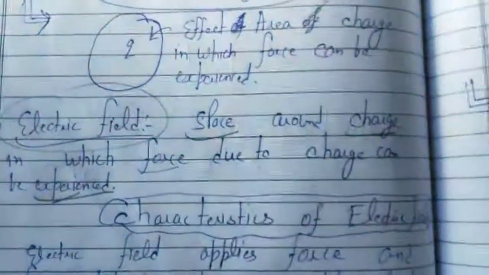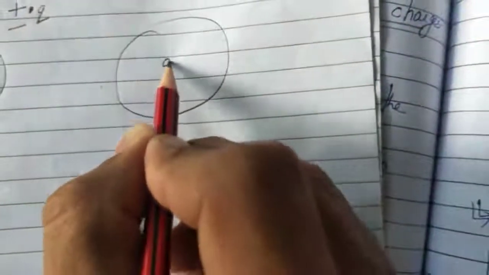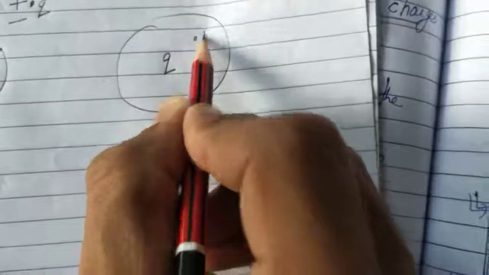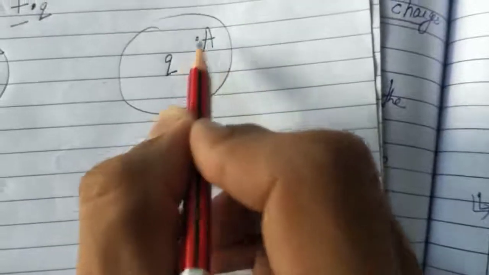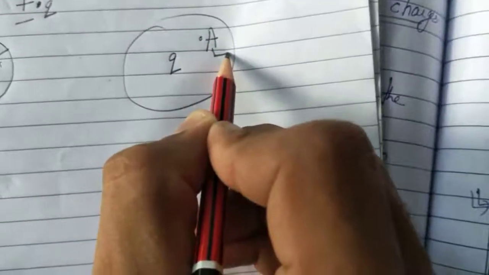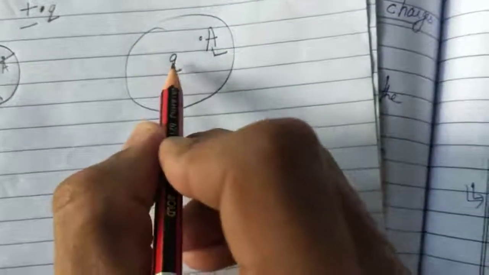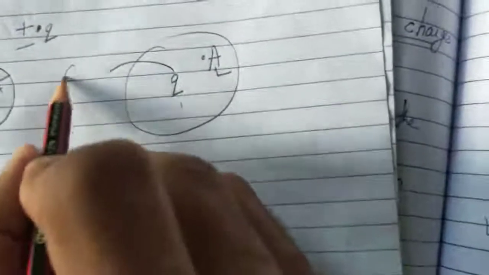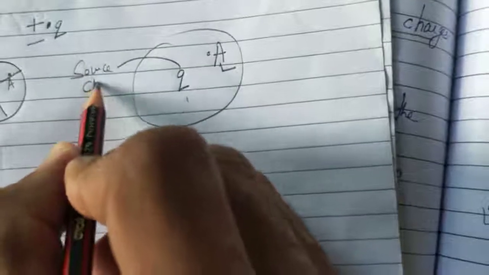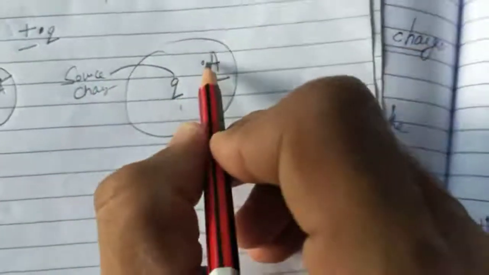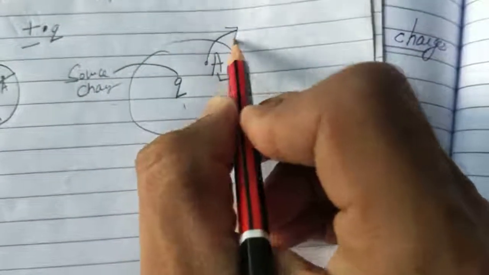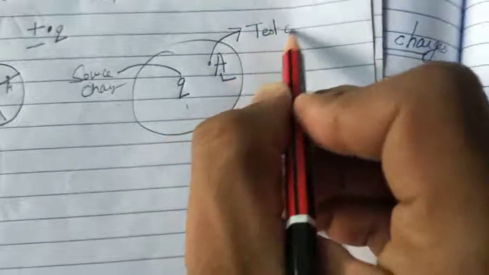Suppose this is the electric field of this charge. So this is the area. If we place any other charge in this area, this charge will experience a force due to this charge. This charge is known as the source charge, and the other charge we have placed is known as the test charge.